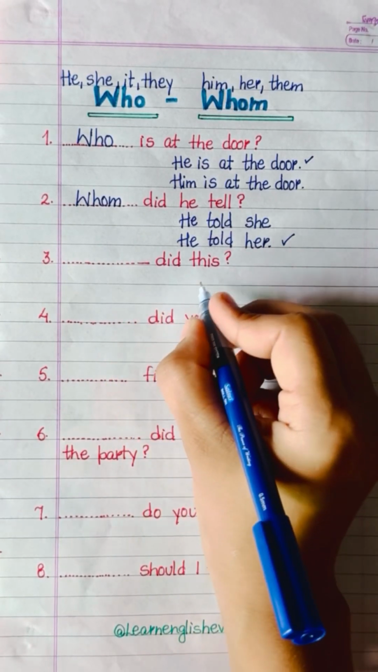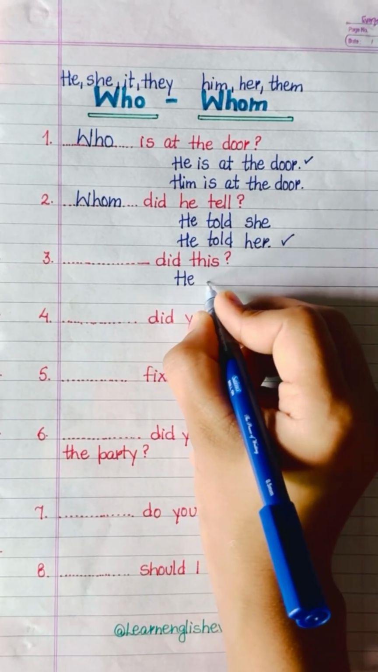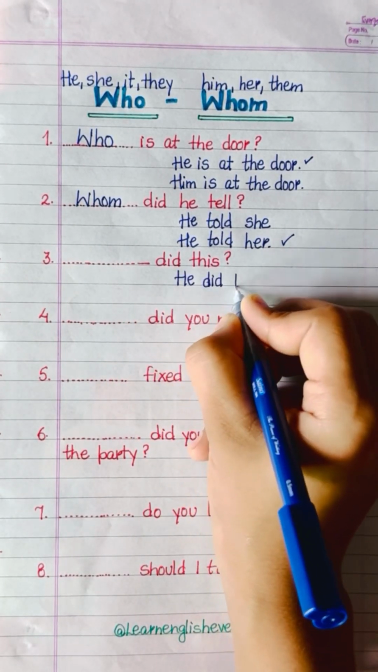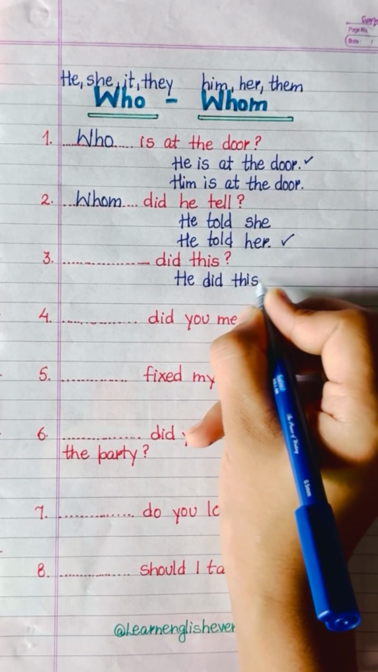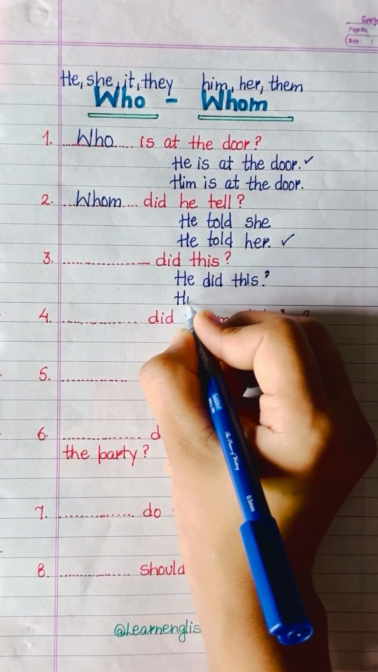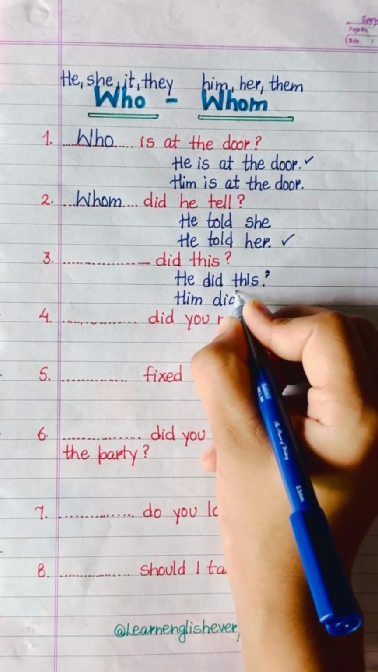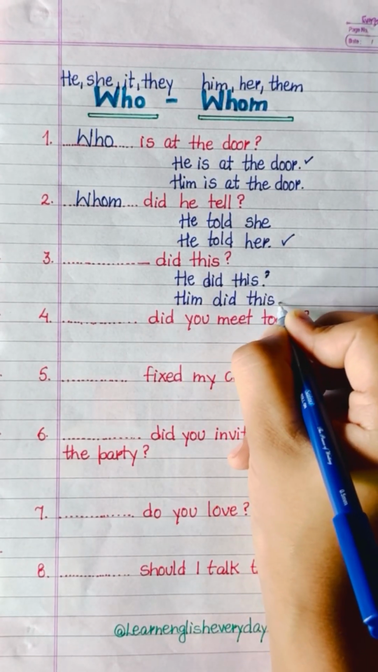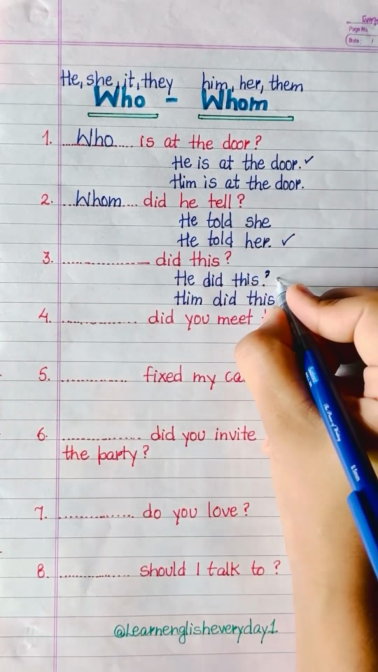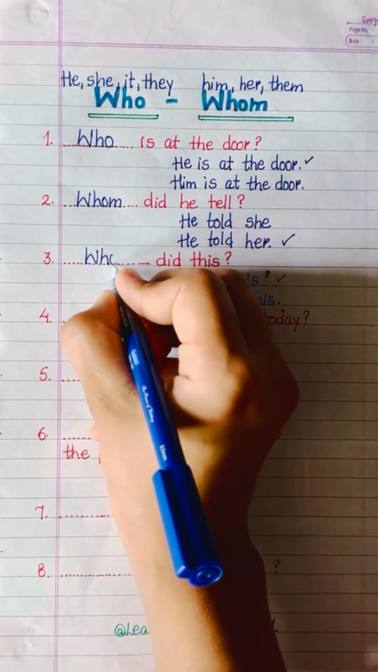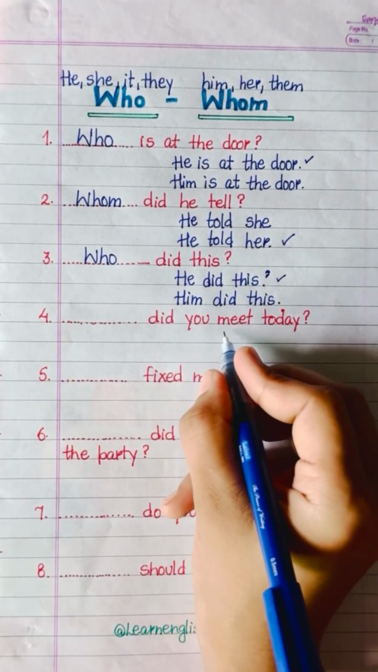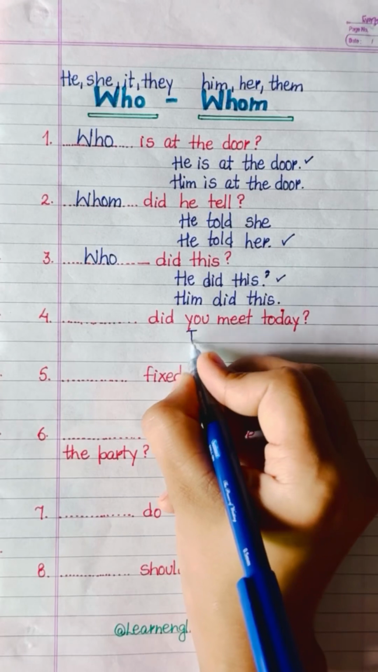Third one, blank did this. This is also past indefinite tense. He did this. And the next one is him did this. We are referring to a person, that somebody did something. We don't know about the work. So, who did this?